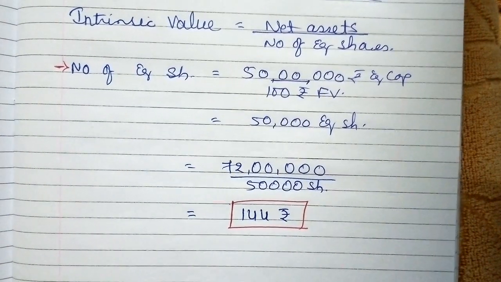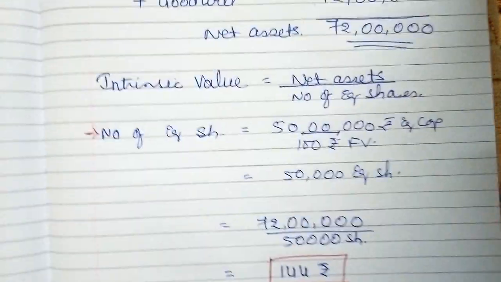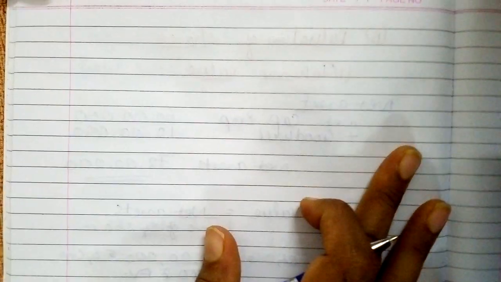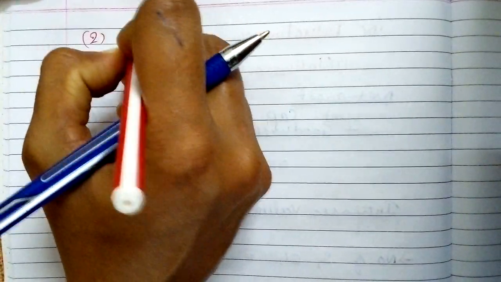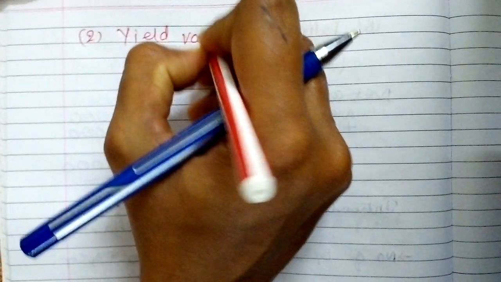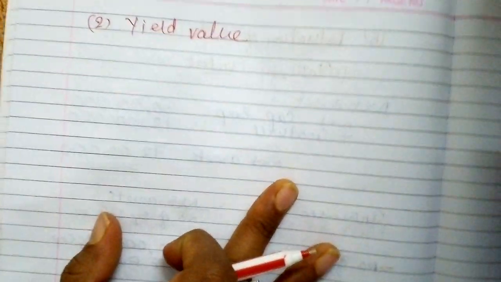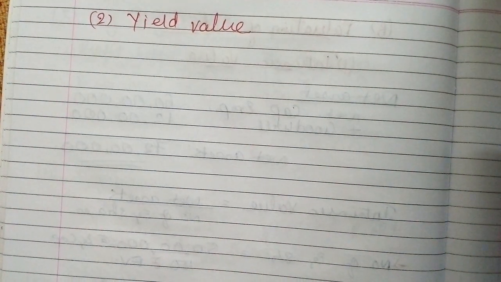Now we can go with the calculation of yield value. So now moving further with the calculation of yield value or market value. So firstly, for the yield value we need percentage of dividend, right?